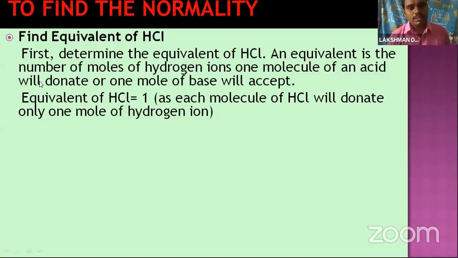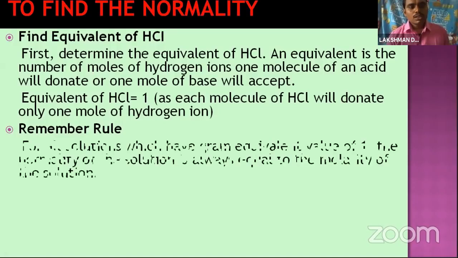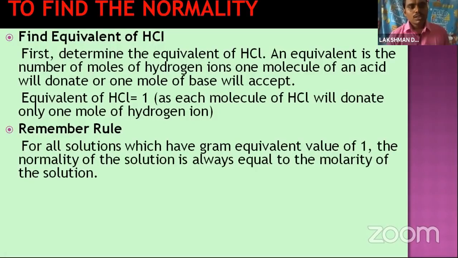So the equivalent of HCl is 1. Remember the rule: for all solutions which have a gram equivalent value of 1, the normality of the solution is always equal to the molarity of the solution.